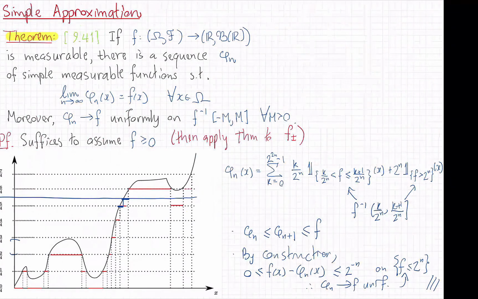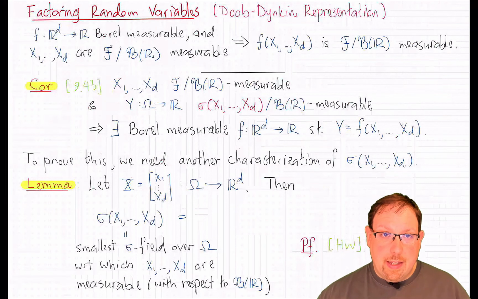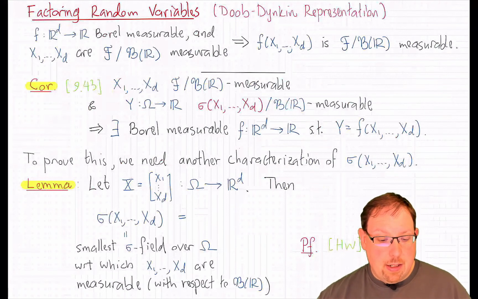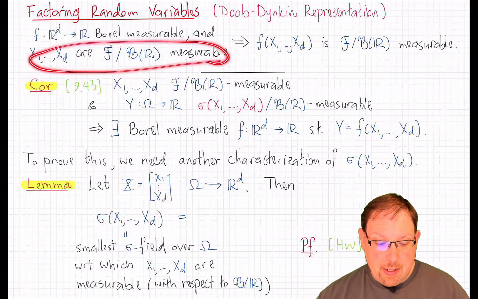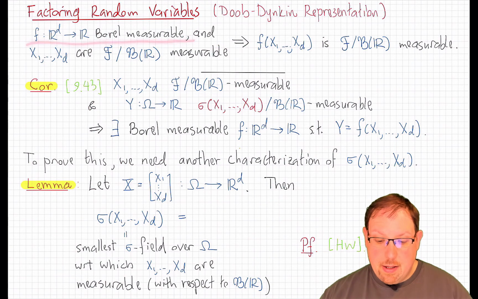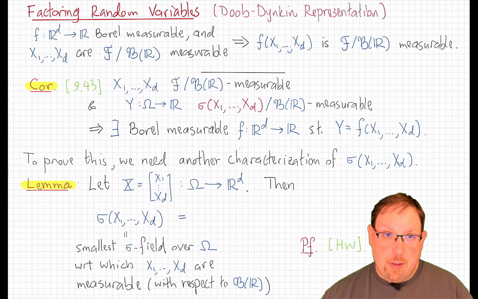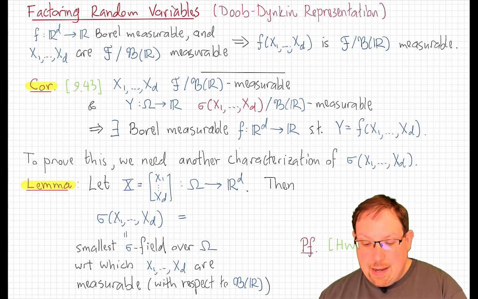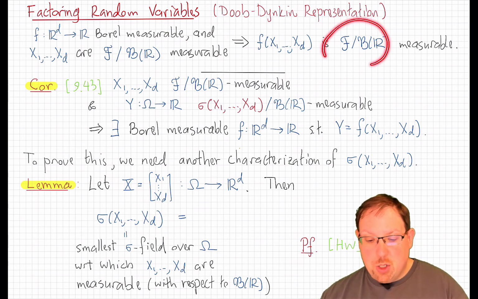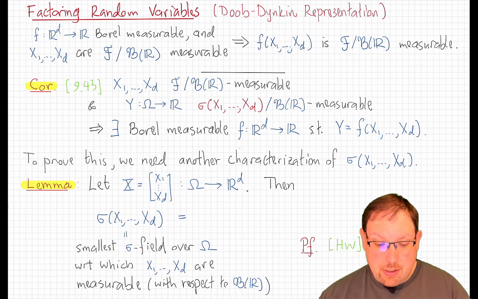And here's the result. Remember, we began this lecture by recalling that if I have a sequence of d random variables, measurable maps, and a Borel measurable function, then the composition f at x1 through xd is measurable. Of course, not every measurable function looks like this for these particular random variables.